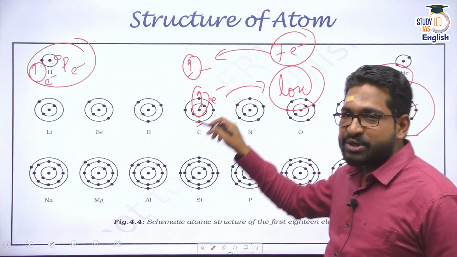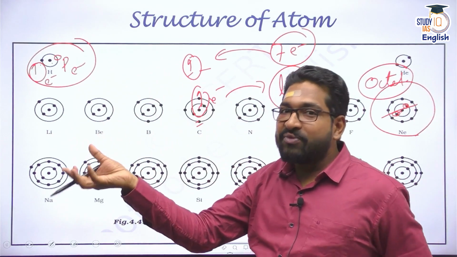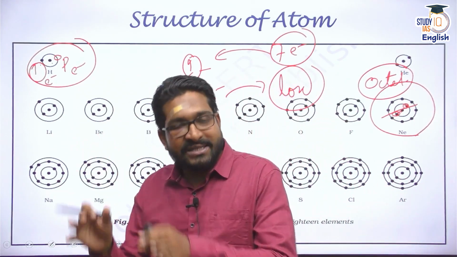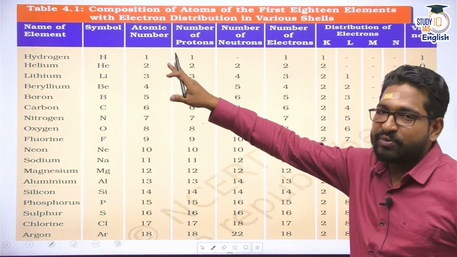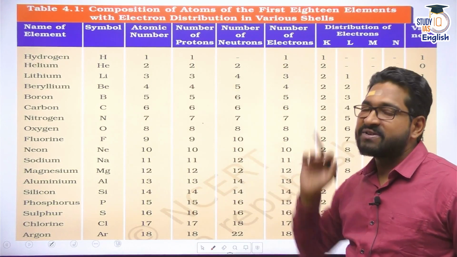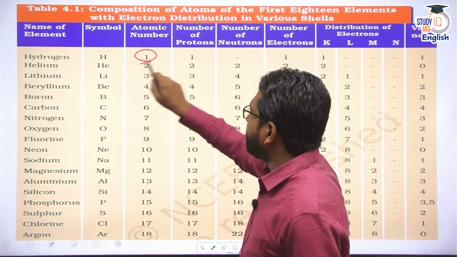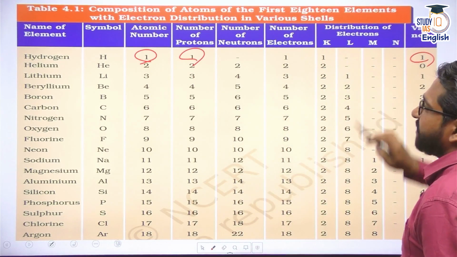This one, because I wouldn't find an atom or an element which is likely to lose 7 electrons, because that would love to accept 1 electron and reach its octet stage, right? And that is how you'll understand when you look at these atoms. There's a list given in the NCERT, where hydrogen, for example, the atomic number is 1, the number of protons is 1, there are no neutrons in it, its valency would be 1.